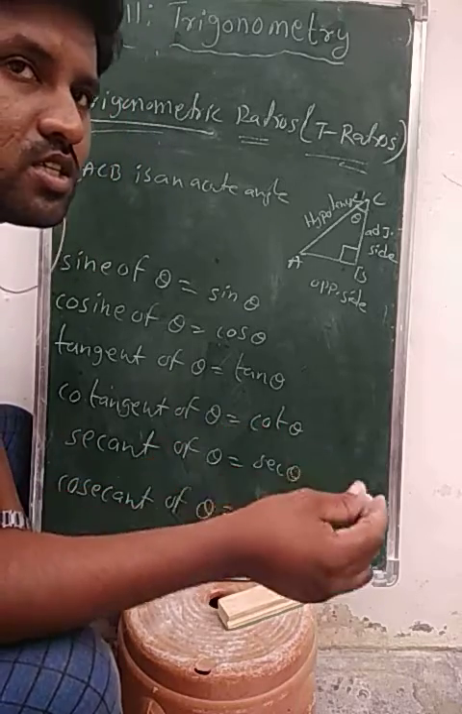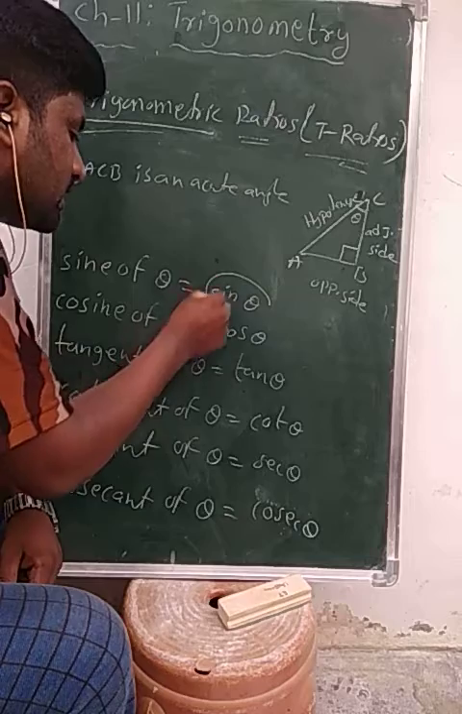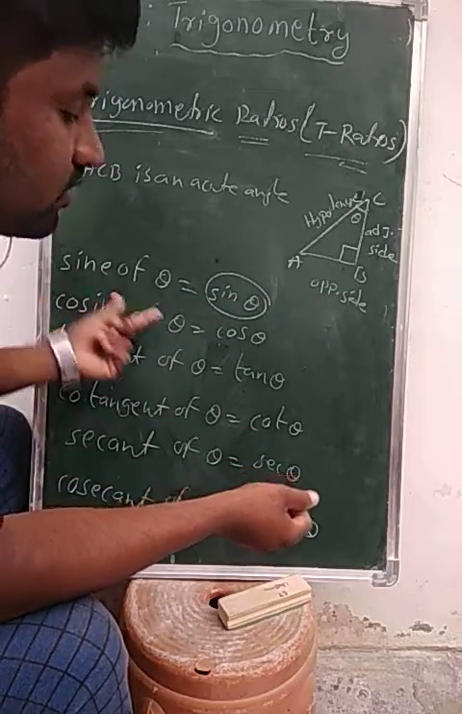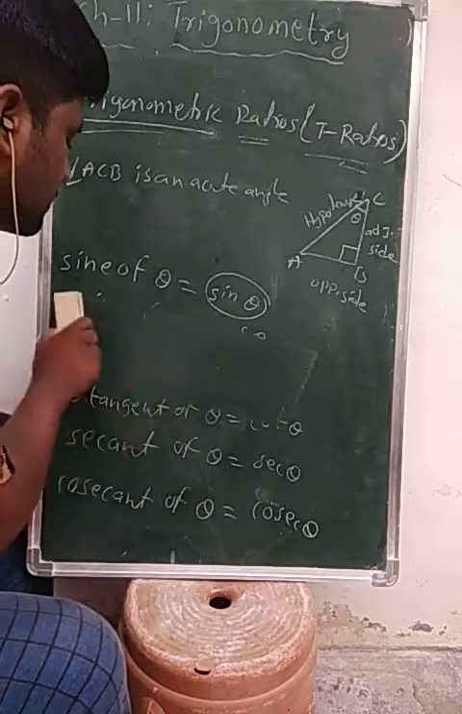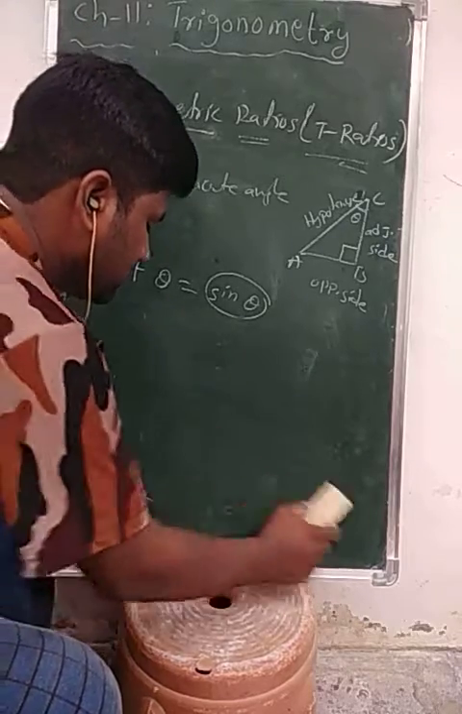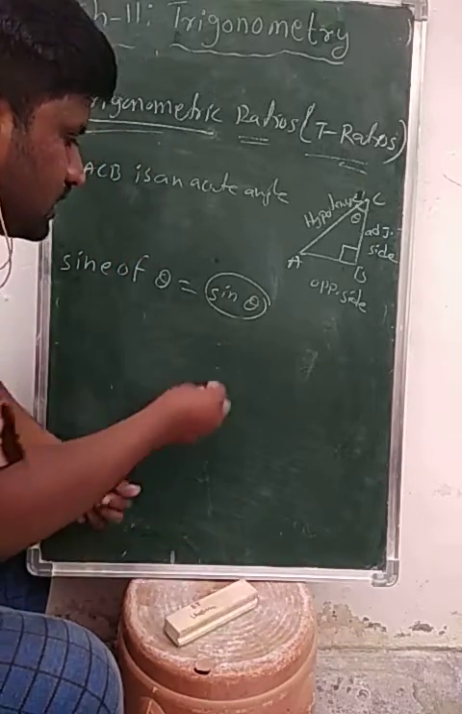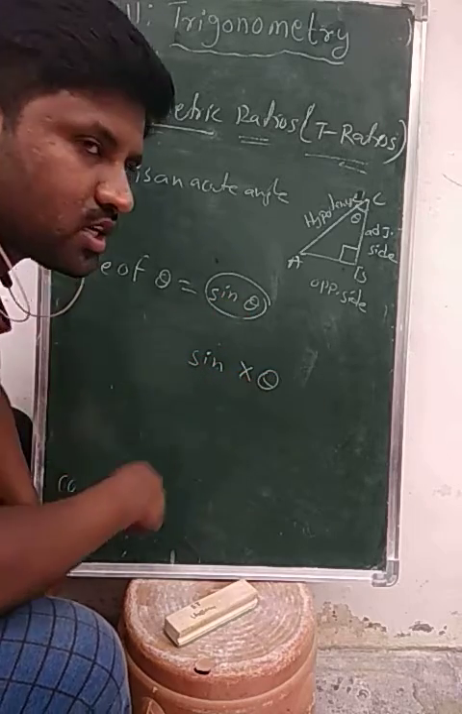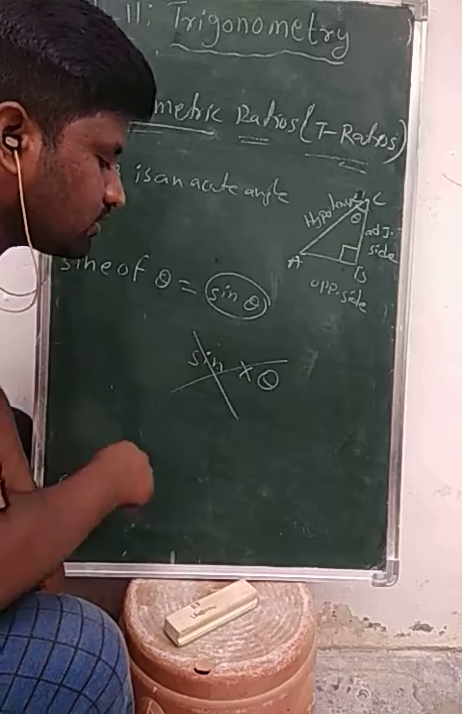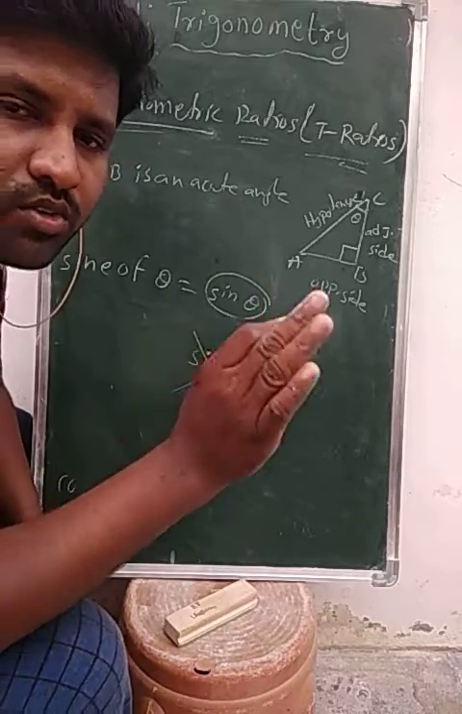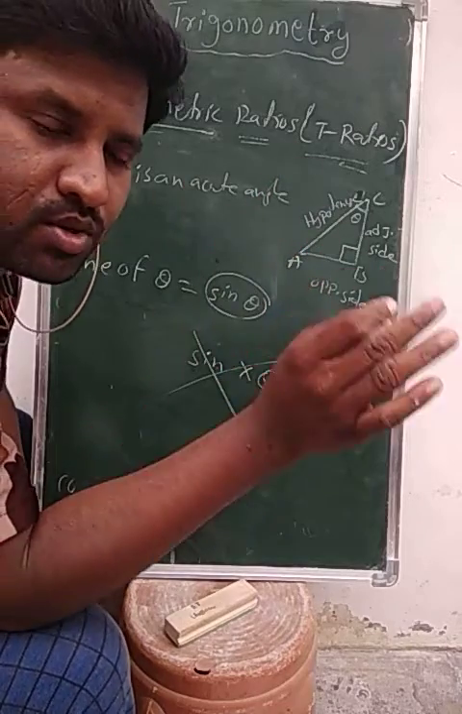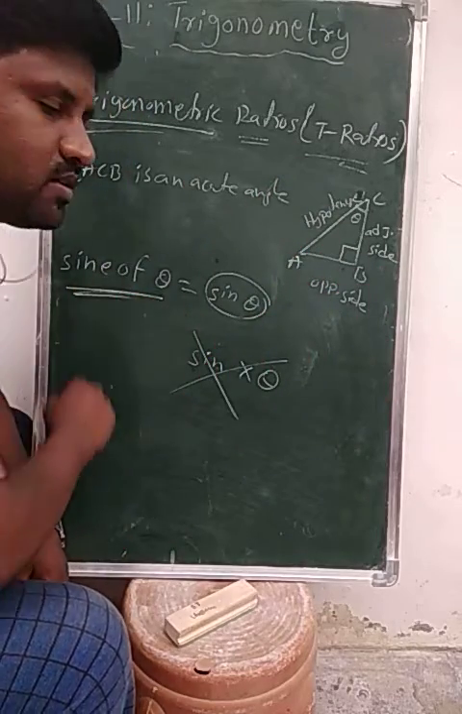So this is simply sin theta, the short abbreviation of sine of theta. Some students understand sin theta as a product, that is sine into theta. That is absolutely wrong. It is not a product of sine and theta. It is just the short abbreviation of sine of theta. Is it clear?